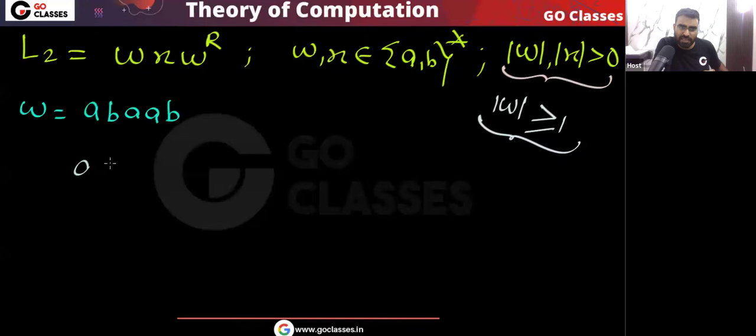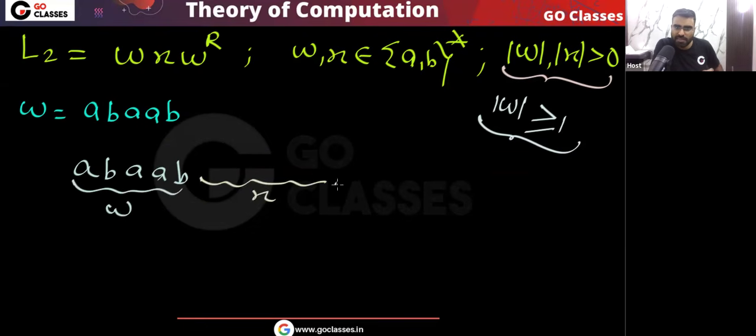If this is the w I am taking, and some x I am taking, then there will be w reverse. w reverse will be B A A B A.